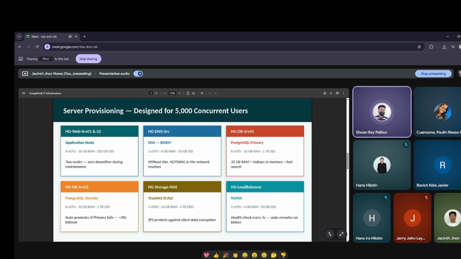Next is the TrueNAS SCALE. This is where event photos and documents are safely stored. The ZFS file system protects against silent data corruption, so student uploads never get lost. And lastly, NGINX. It checks the servers' health every 5 seconds to keep traffic flowing. If any server fails, it auto-reroutes requests to keep the system stable. All 6 servers work together to support 5,000 concurrent users with speed, redundancy, and CDO-scale reliability. So that's all for the server provisioning.